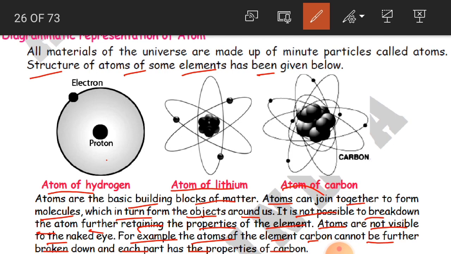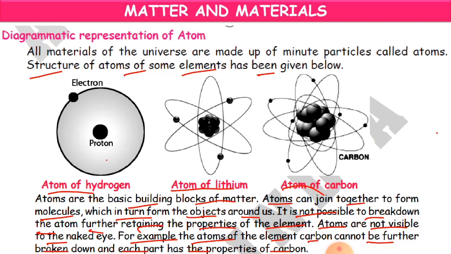See children, in simple definition, I can tell you that we cannot break down the atom. And whatever property the atom has is going to be forever with the element only. So you cannot break down the atom. Clear? As you go to higher classes, you will be learning more about this.